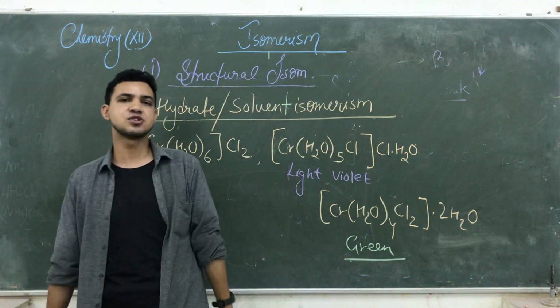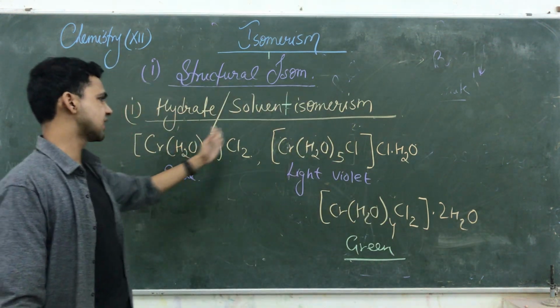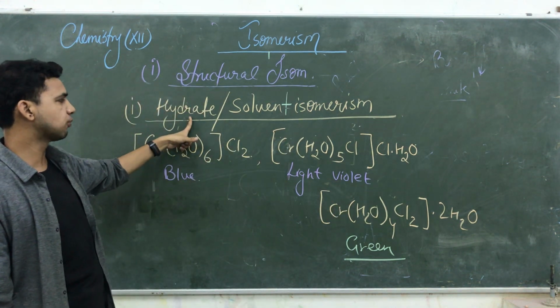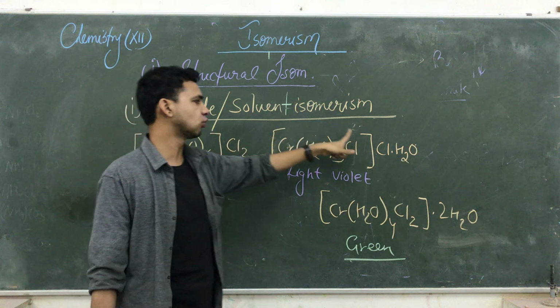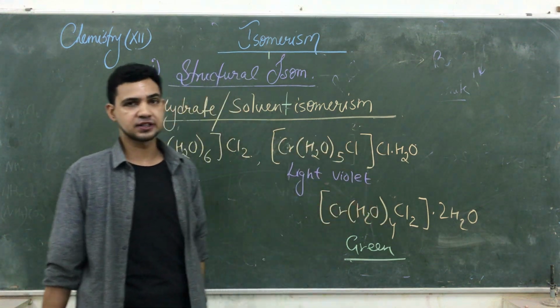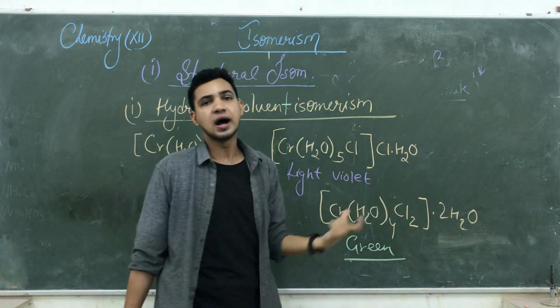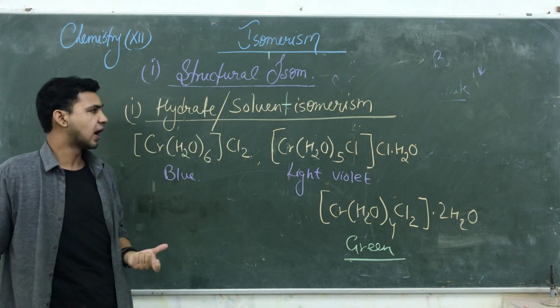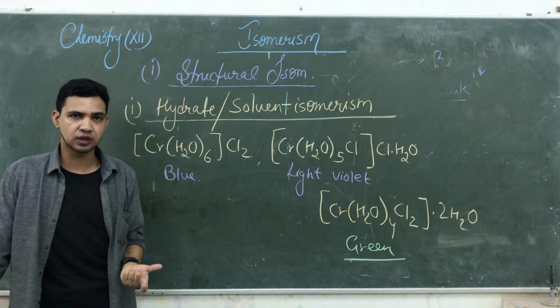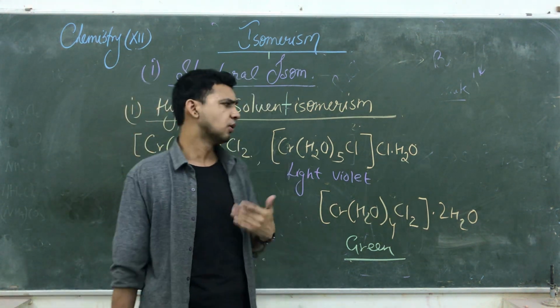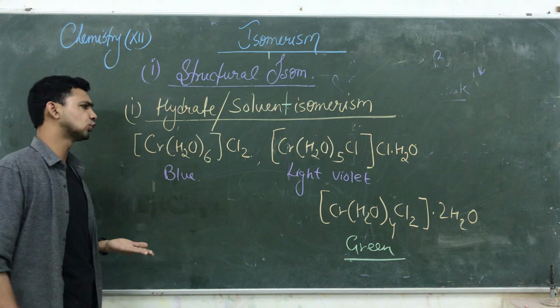So such types of isomers, these are also isomers, they have the same molecular formula, but differ only on the basis of hydrate molecules. How much hydrate molecule is available outside the bracket? कितना hydrate molecule, water molecule bracket के बाहर और अंदर available है, that is known as hydrate isomerism. Okay, so lots of compounds are here, they show their own color. बहुत सारे ऐसे compounds हैं जो अपना color show करते हैं.